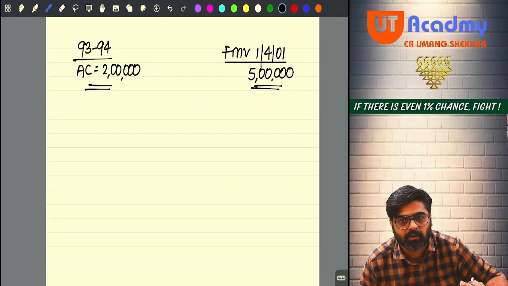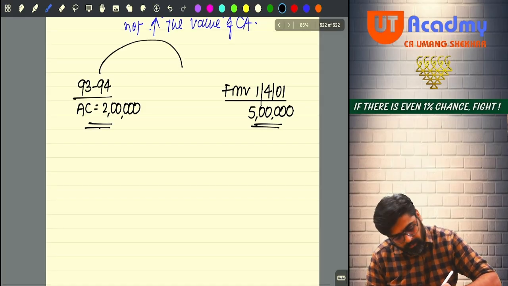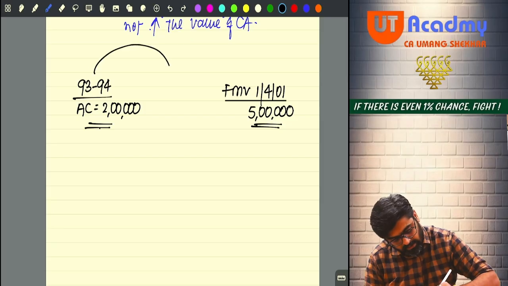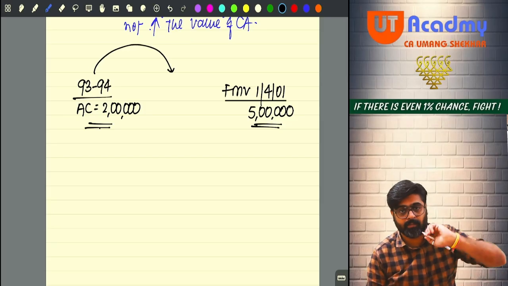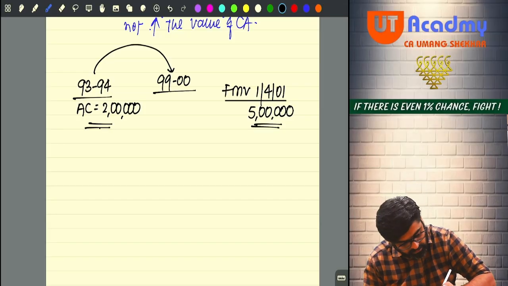So tell me, this asset which you acquired in 93-94, you improved the asset. You incurred some cost on its improvement. For example, in 99-2000, you incurred some improvement cost.